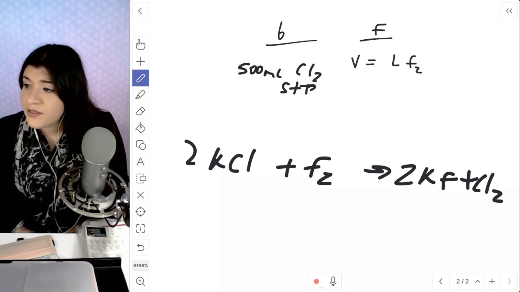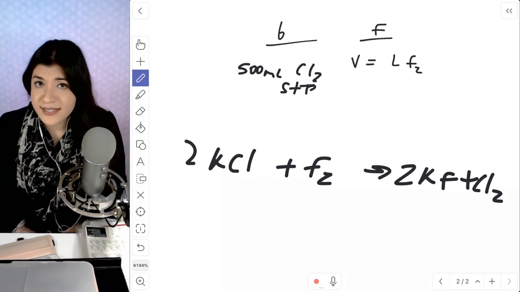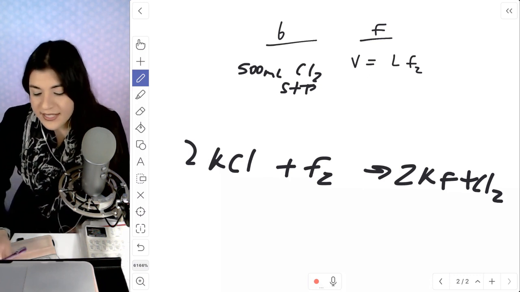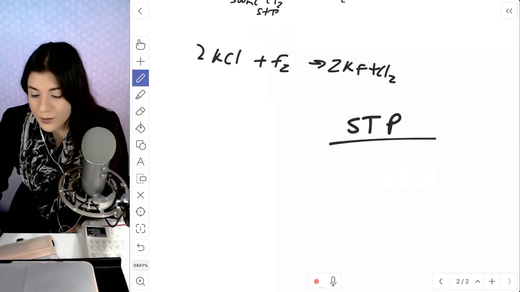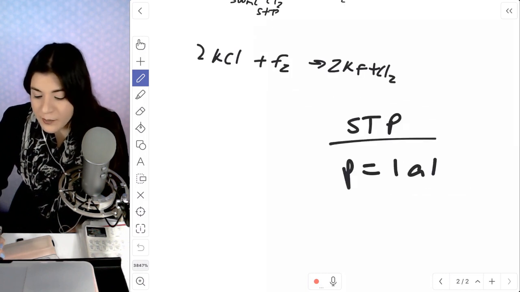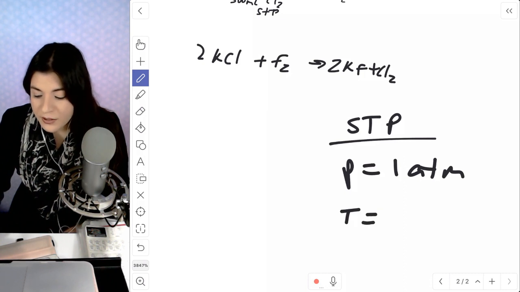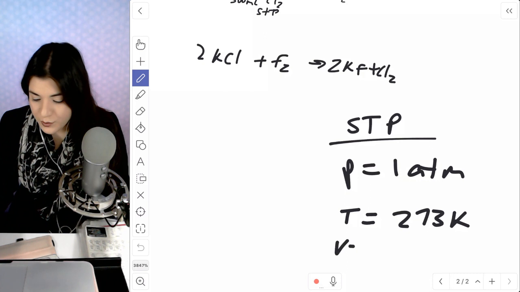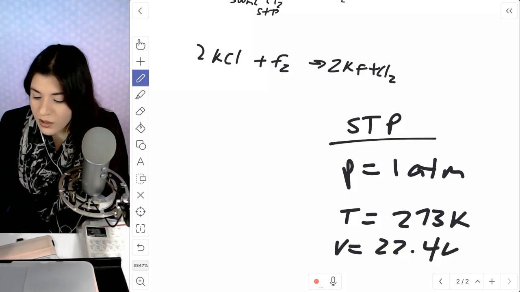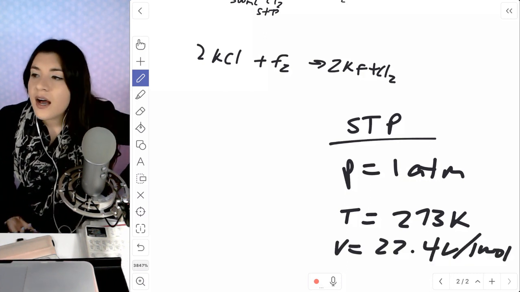So they provided me with 500 milliliters at STP. A lot of times, by the way, what STP even stands for, there's specific values where pressure is equal to 1 atmosphere, temperature is equal to 273 Kelvin, and volume typically is going to be 22.4 liters per every 1 mole, if not stated.